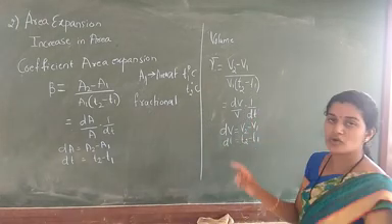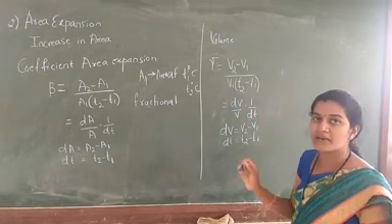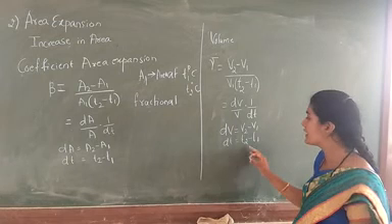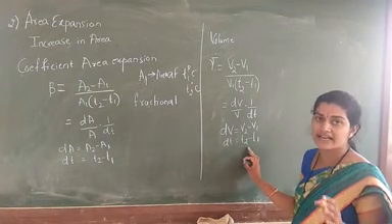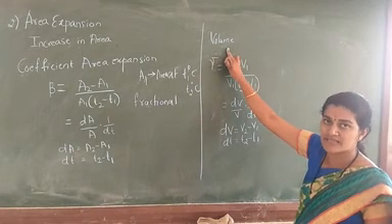Next, we define the coefficient of volume expansion as the fractional change in the volume per unit degree rise in the temperature.